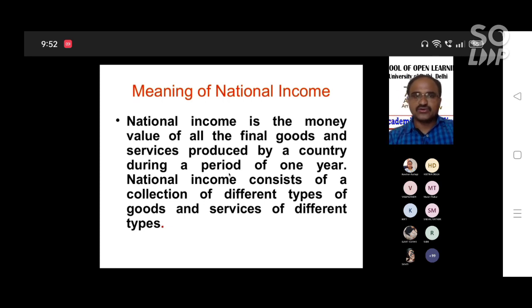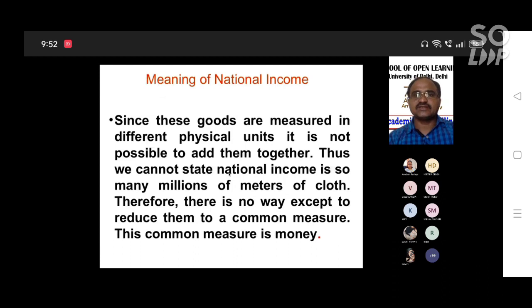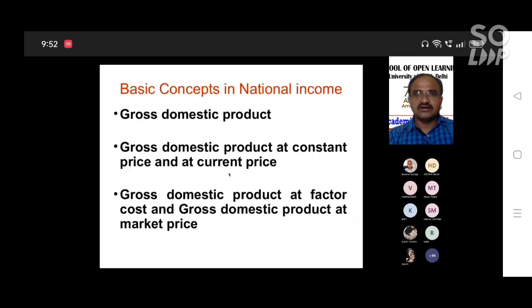Since these goods are measured in different physical units, it is not possible to add them together. There are different concepts of national income. The basic concept is gross domestic product. GDP can be measured at constant price and current price, at factor cost, or at market price. National income is divided into four different concepts.